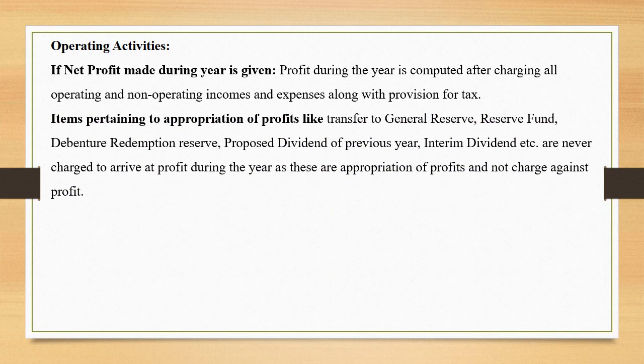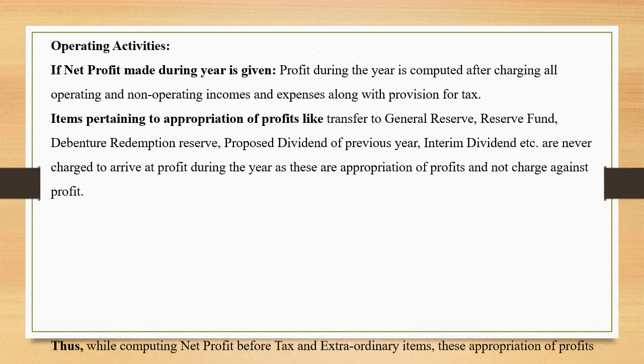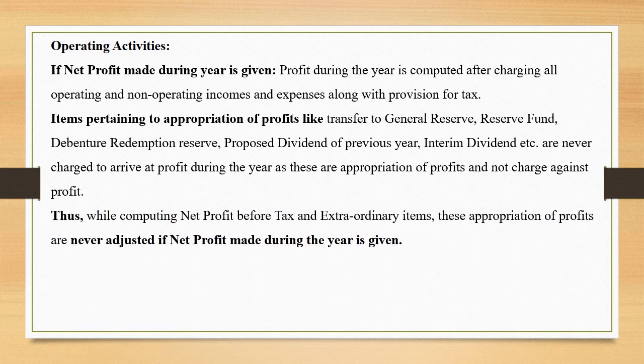Items pertaining to appropriation of profits, like transfer to general reserve, reserve fund, DRR, proposed dividend of the previous year, interim dividend, etc., are never charged to arrive at profit during the year, as these are appropriation of profits and not a charge against profits. Thus, while computing net profit before tax and extraordinary items, these appropriations of profits are never adjusted if net profit made during the year is given. It's a very important point for solving short sums based on operating activities.